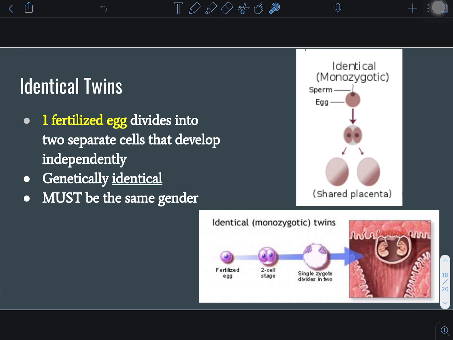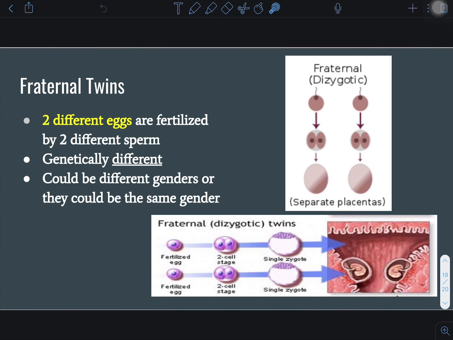Fraternal twins are different. There were two different eggs that were fertilized by two different sperm. They are genetically different to one another. They are no different than any other brother and sister genetically. They just happen to be fertilized at the same time and grown and developed at the same time, but they are genetically different.